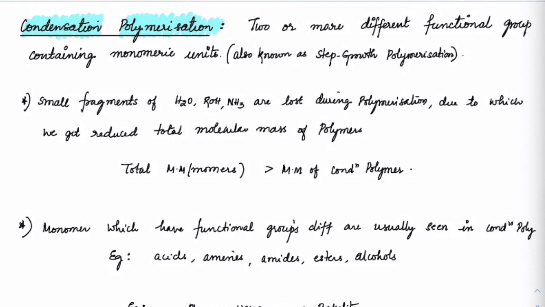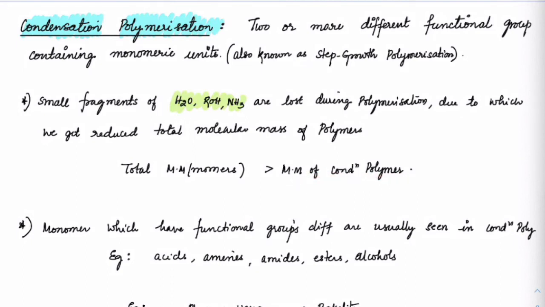Now you see small fragments like water, alcohol, NH3 are lost during the polymerization and we get a reduced total molecular mass of the polymers. So the initial total mass of monomers would be more than the molar mass of the final condensation polymer.